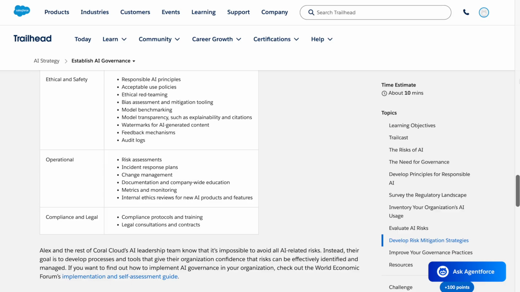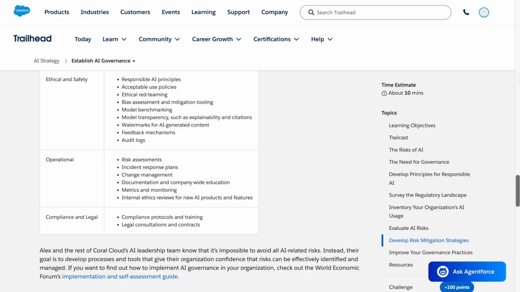Incident response plans. Change management. Documentation and company-wide education. Metrics and monitoring. Internal ethics reviews for new AI products and features. Compliance and legal. Compliance protocols and training. Legal consultations and contracts. Alex and the rest of Coral Cloud's AI leadership team know that it's impossible to avoid